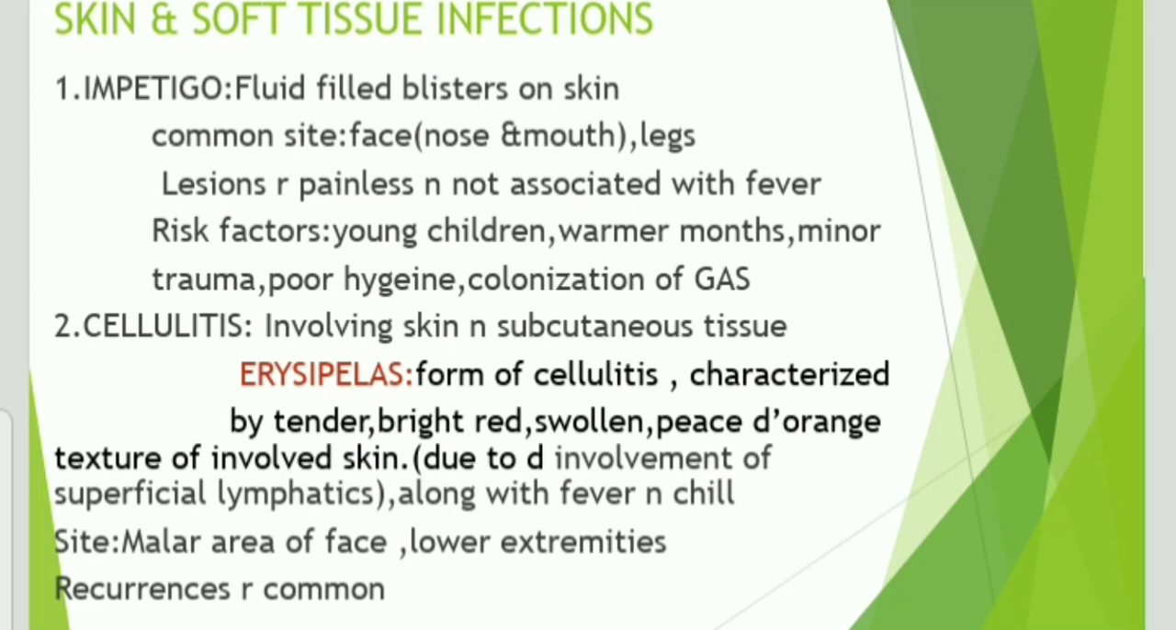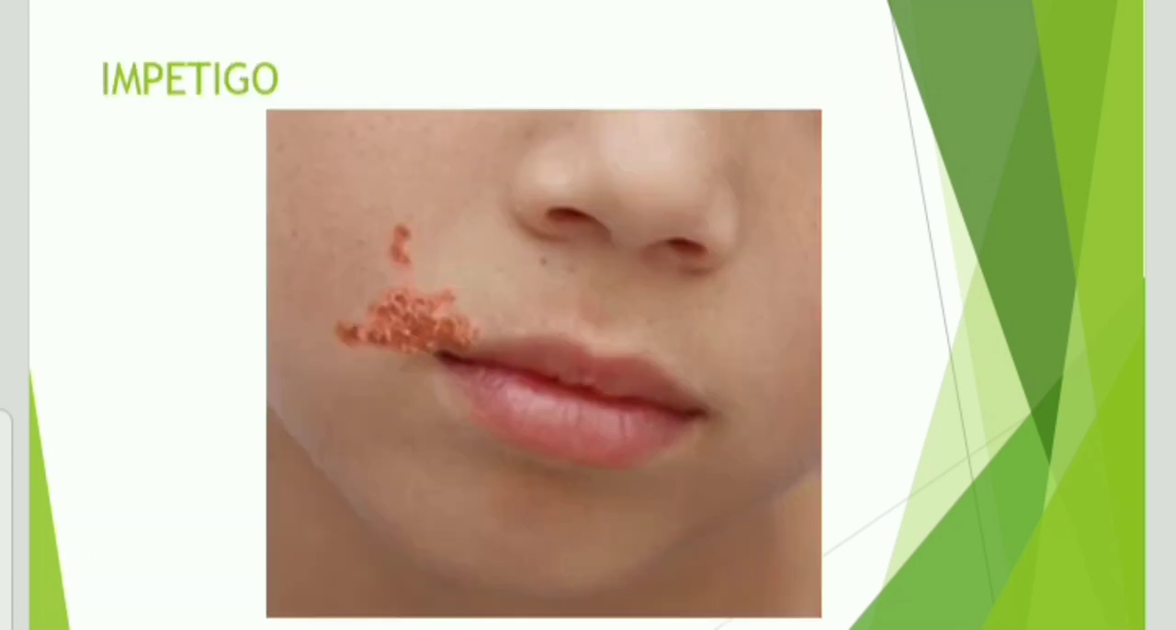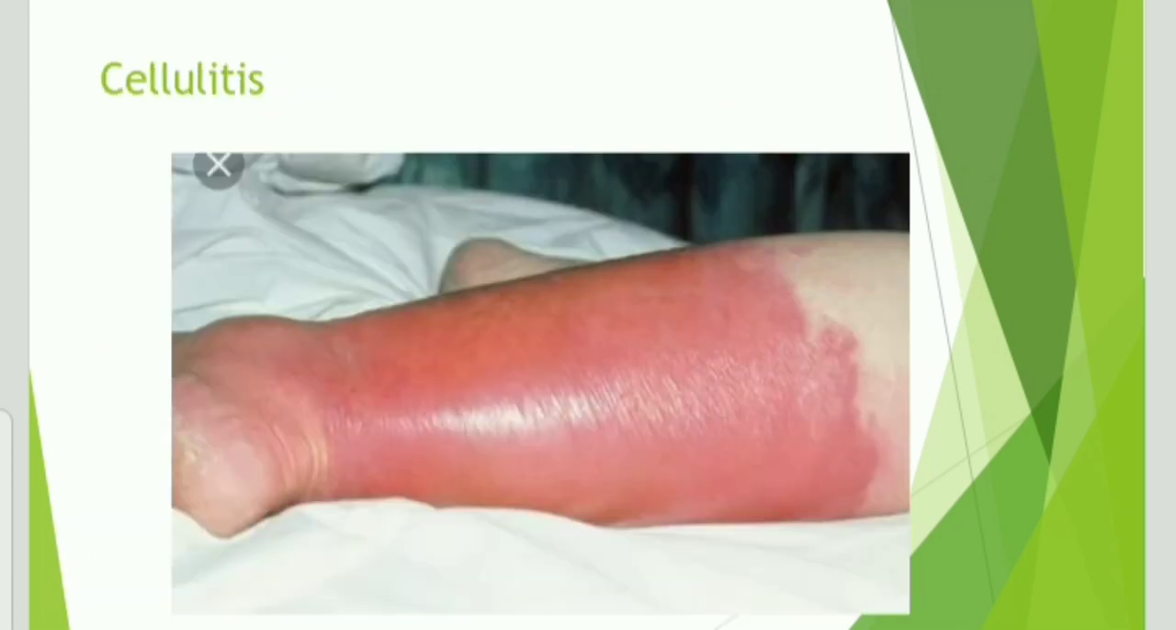Cellulitis affects the skin and the subcutaneous tissue. Erysipelas is a form of cellulitis which is characterized by tender, bright red, swollen skin, and here you can see the involvement of the superficial lymphatics. It is associated with fever and chills, and the sites are the malar area of the face as well as the lower extremities. Recurrences are common in this condition; it can occur again and again. See here, the diagram showing cellulitis of the lower extremities.